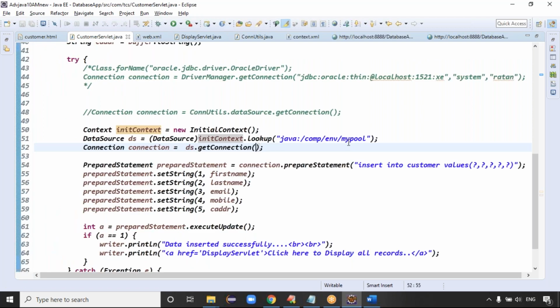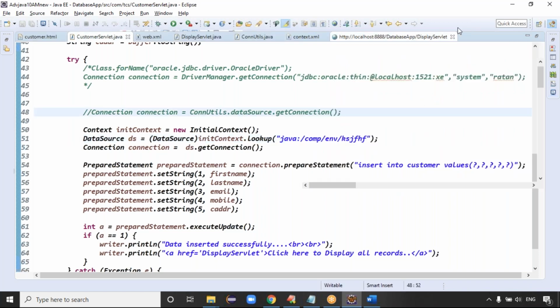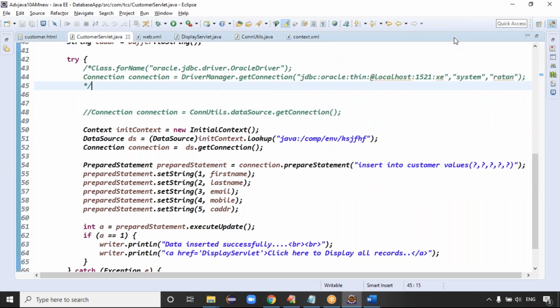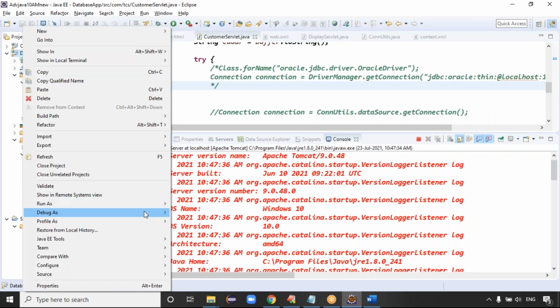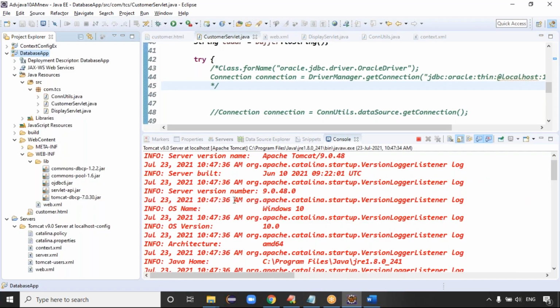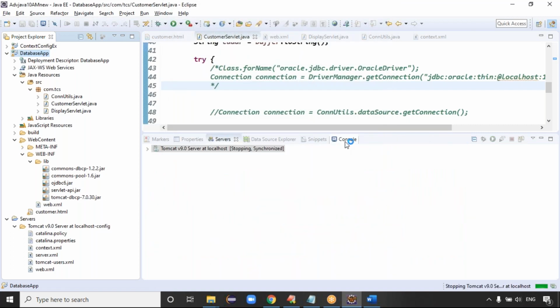Here, if we change the pool name, is the pool directly connected to the database, the server side connection? Give something like this. I click on the project, run on server, click on next, click on finish, restart the server once.